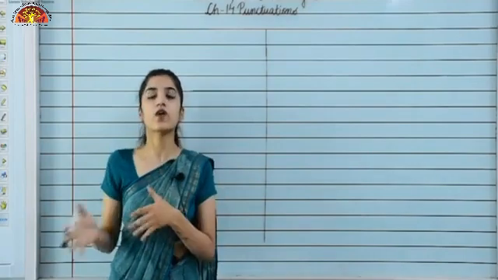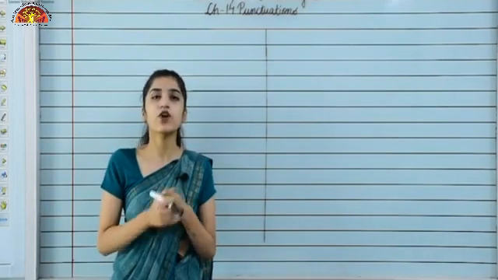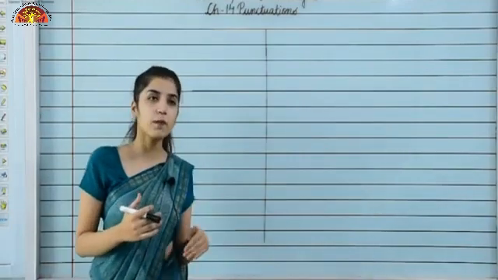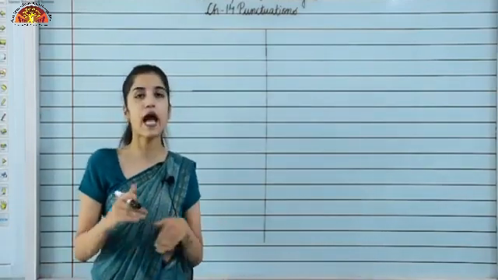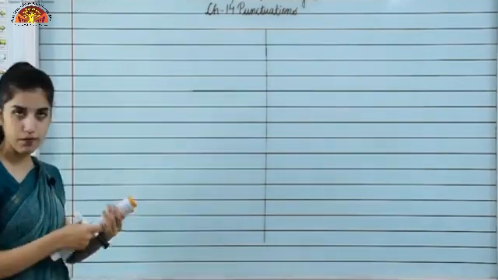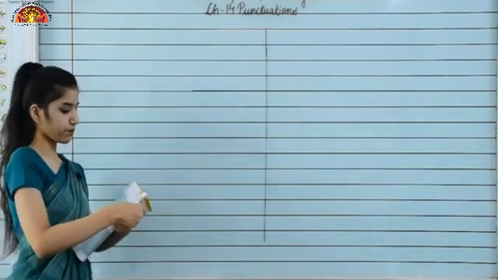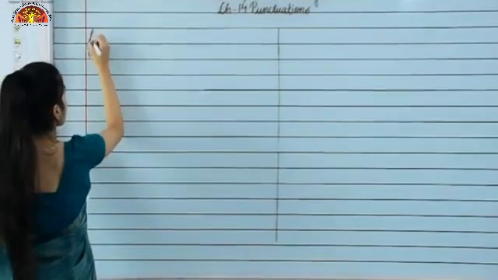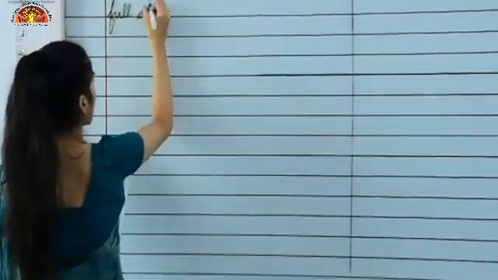That is what punctuation is, and we have so many punctuation marks, which are already given in your book on page number 84 and 85. You can find them over there. First, I am writing some of the punctuation marks over here. First is the full stop.